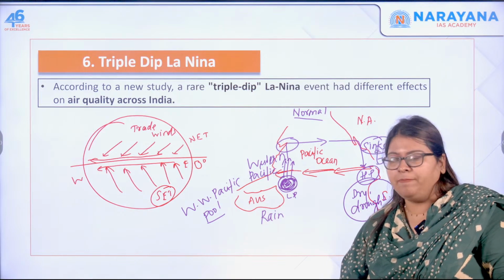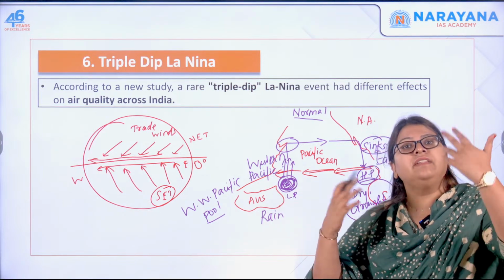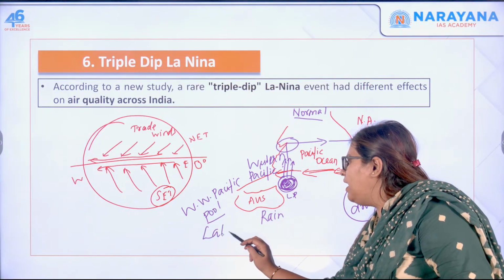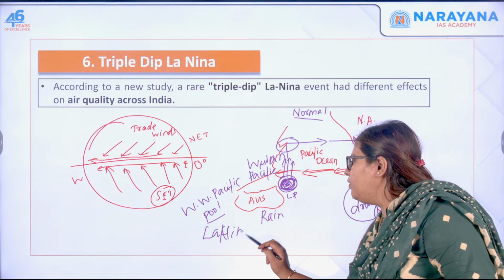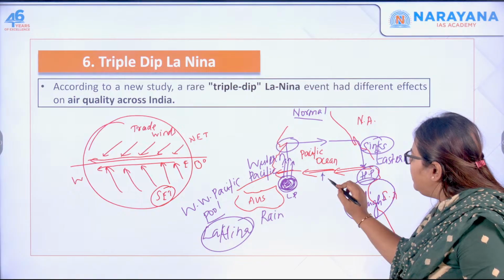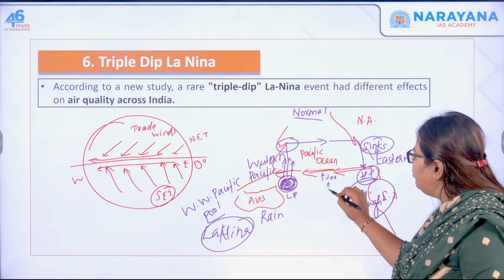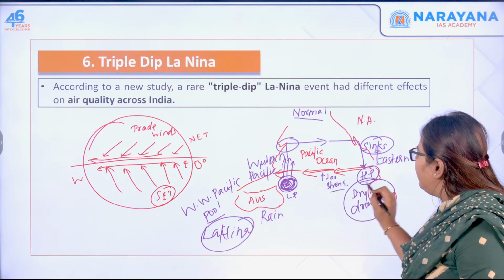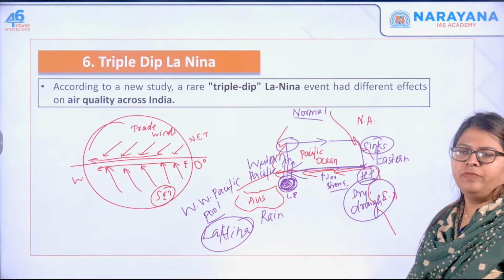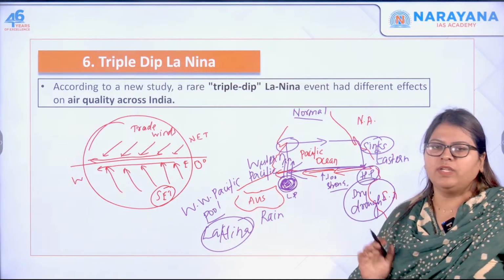At the same time, when this normal condition intensifies beyond an extent, that condition is called La Nina. For example, if the trade winds become extremely strong, then what happens? It pushes more hot water from the eastern Pacific to the western Pacific.